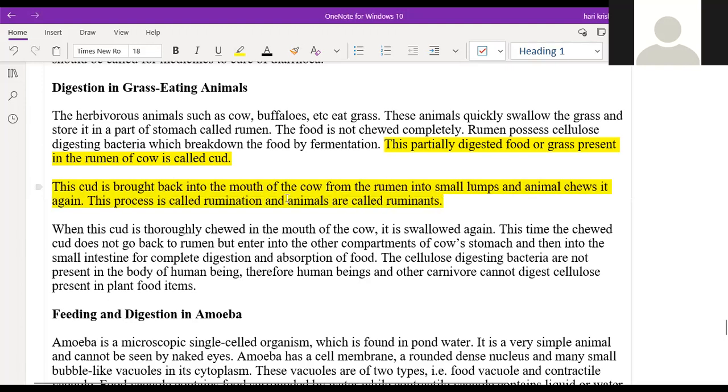The process of chewing the cud is called rumination, and the partially digested food of the rumen is called cud. Good, good.